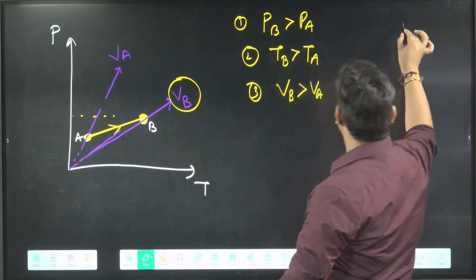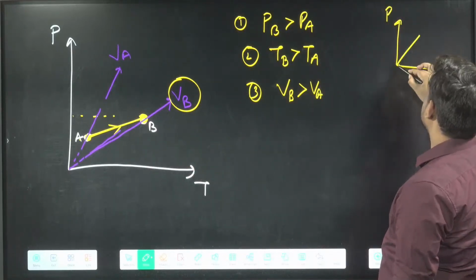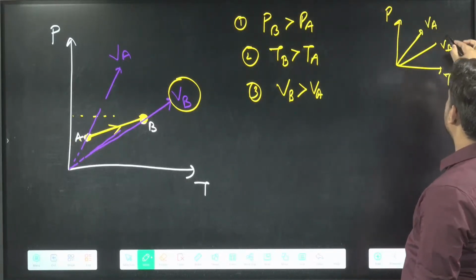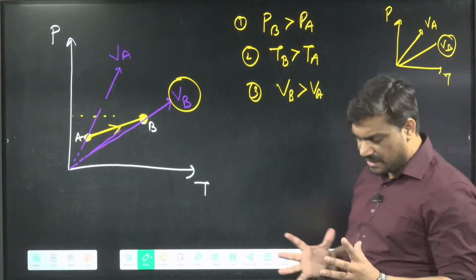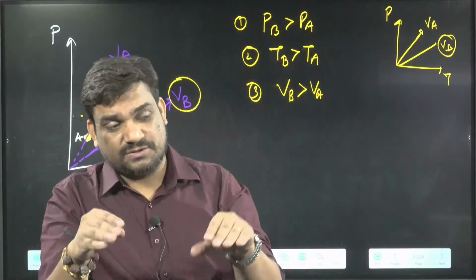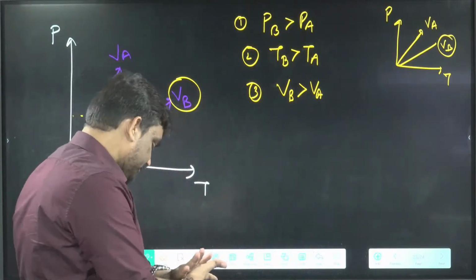Now the line is there in P and T. If I give you two lines like this, this is VB and this is VA. Which one is more? We know VB is more. These are not direct graphs; they can be derived from the previous one. If you know the answer to the previous one, then we can solve it. I hope these things are clear.